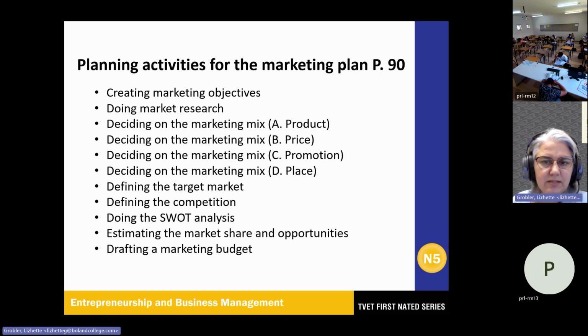Then the last P, which is then place. Refer to the location of the business, where it is located. Obviously, this will be the best area and close to your target market as well. Or nowadays, with the deliveries, it can be anywhere. Okay, define the target market.